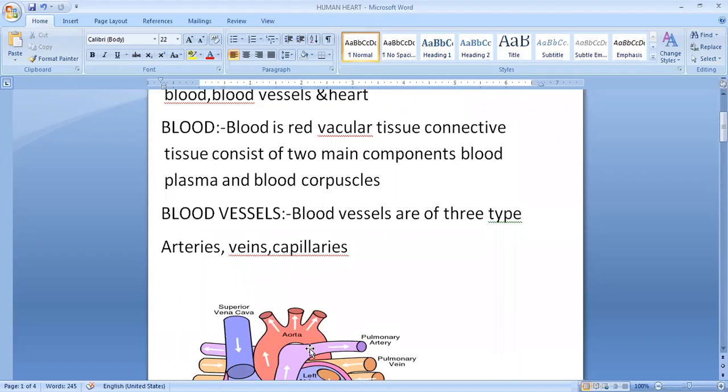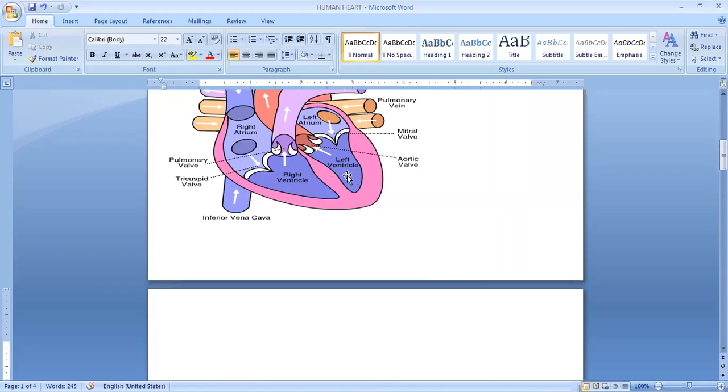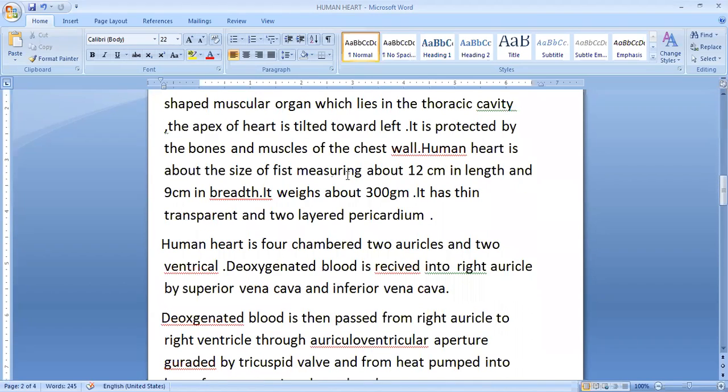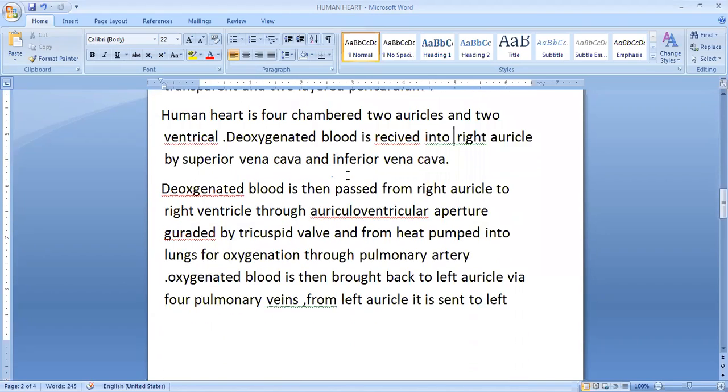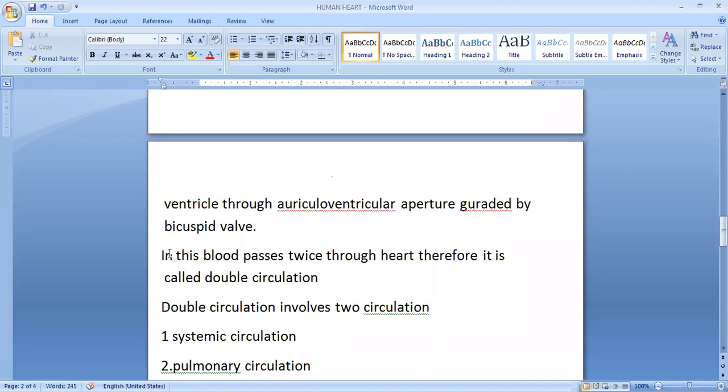Here the aorta takes the oxygenated blood and its branches take that oxygenated blood towards the various body parts. Since the blood in the heart passes twice, this process is called double circulation.